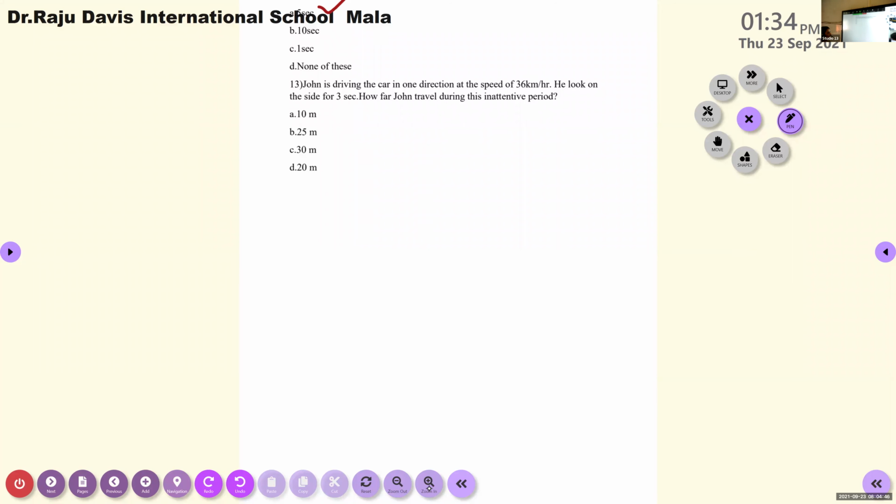John is driving the car in one direction at the speed of 36 kilometers per hour. So here also we need to convert kilometer per hour into meter per second. Ma'am, 30 meter. We will get 30 meter. What about boys? Is there any other answer? Okay, we'll check. The velocity possessed by the car is 36 kilometers per hour.